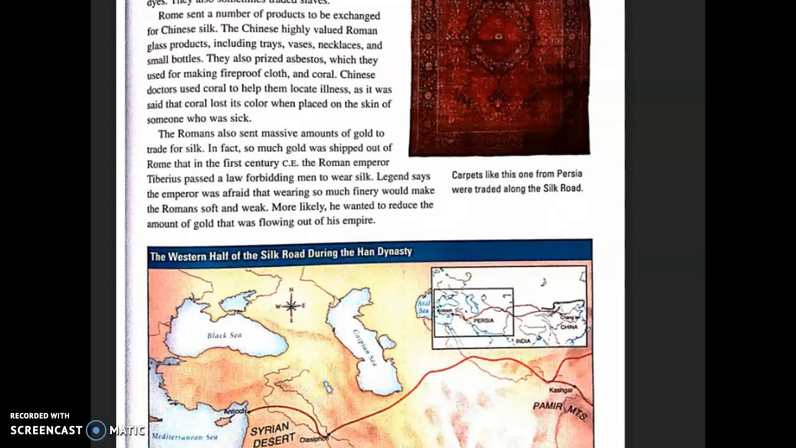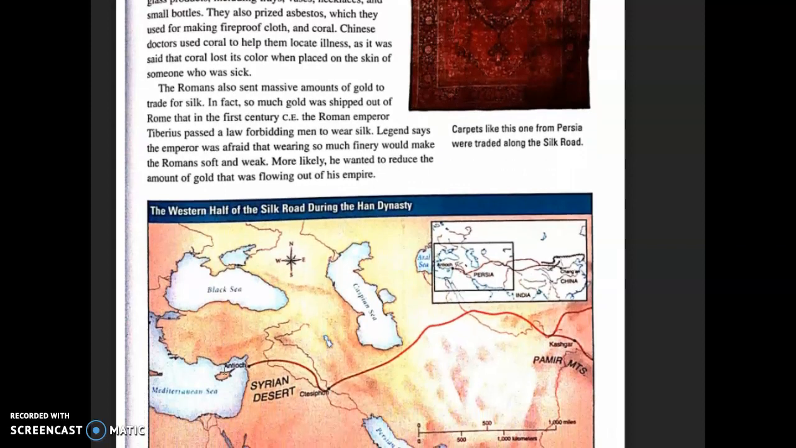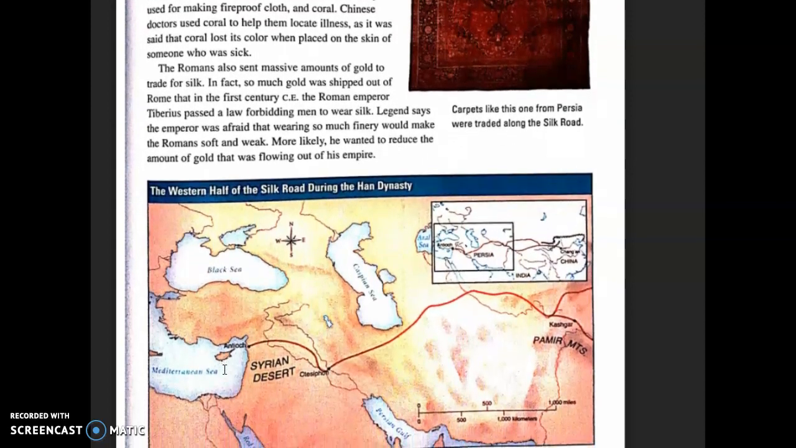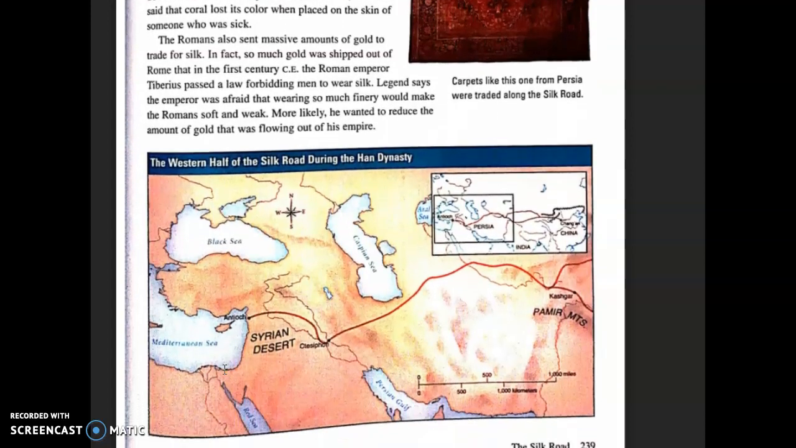The Chinese highly valued Roman glass products, including trays, vases, necklaces, and small bottles. They also prized asbestos, which they used for making fireproof cloth, and coral. Chinese doctors used coral to help them locate illness, as it was said that the coral lost its color when placed on the skin of someone who was sick.